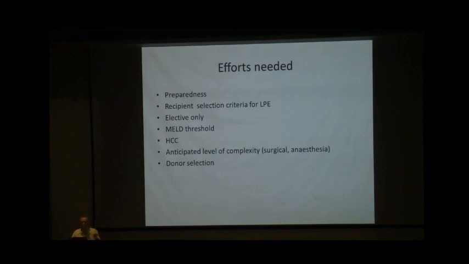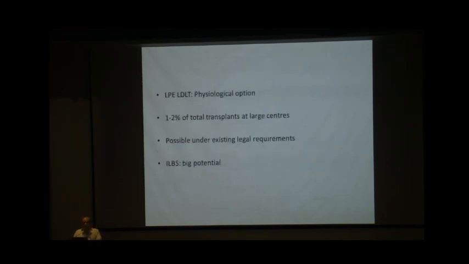MELD threshold, as earlier discussed. HCC, as I discussed, our policy is to perform only within UCSF. Then the anticipated level of complexity in this patient. And next, whatever it may be, even for pair exchange, we have to stick to the established donor selection criteria, as there is no compromise on that.